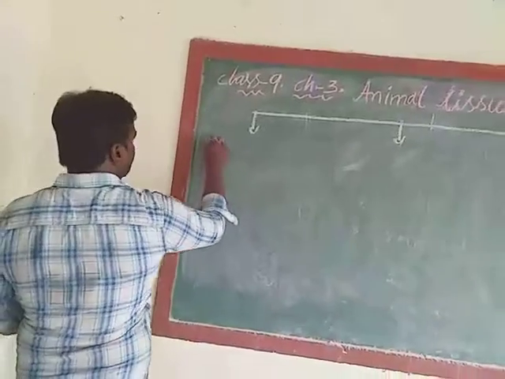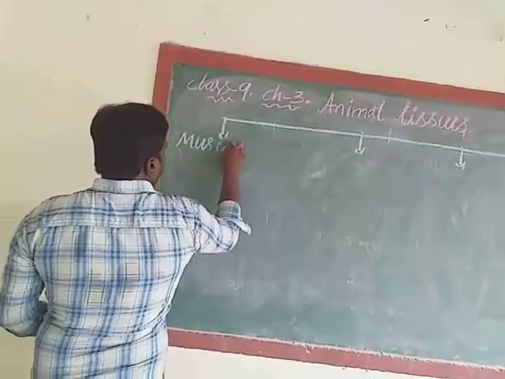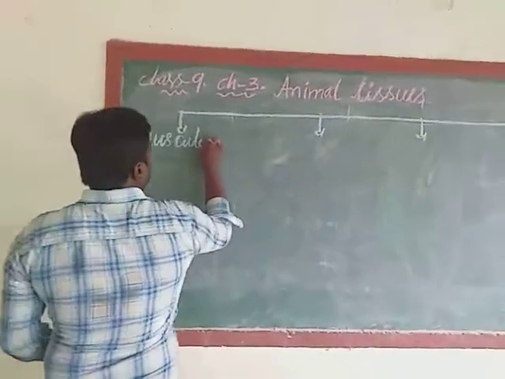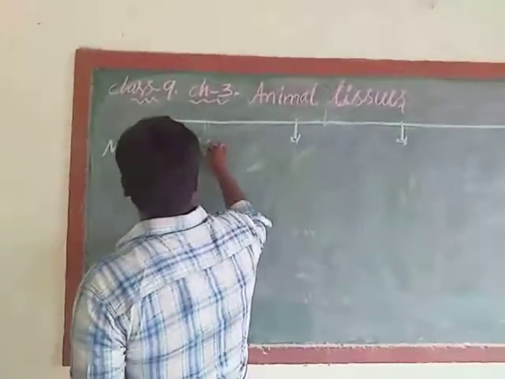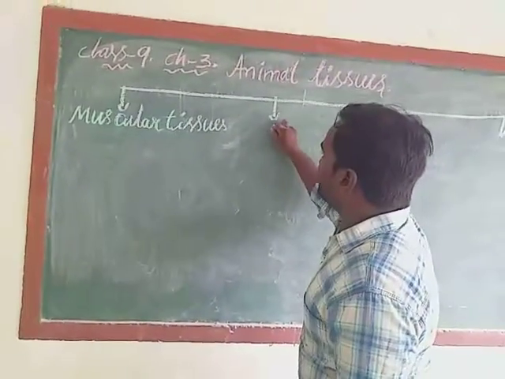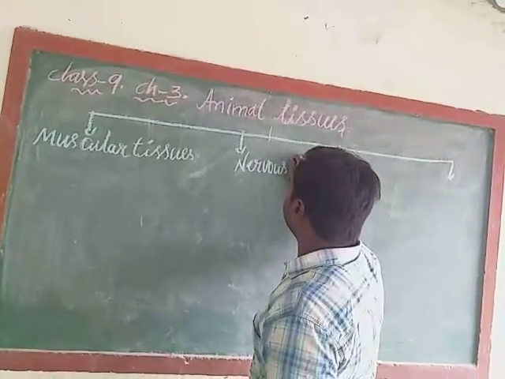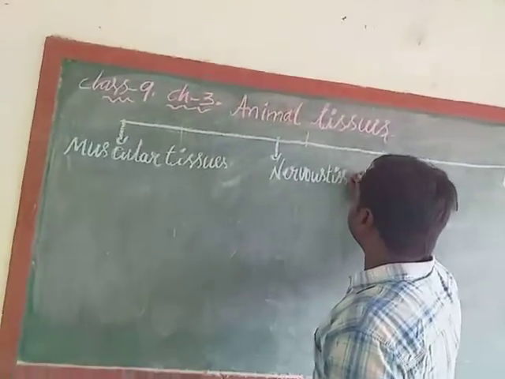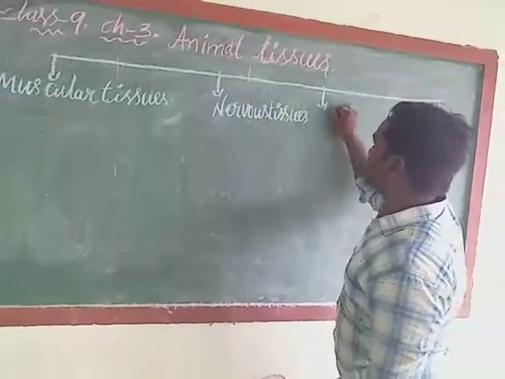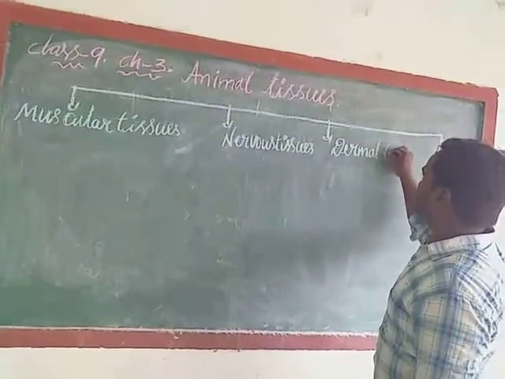So first one, muscular tissues. Next, nervous tissues.